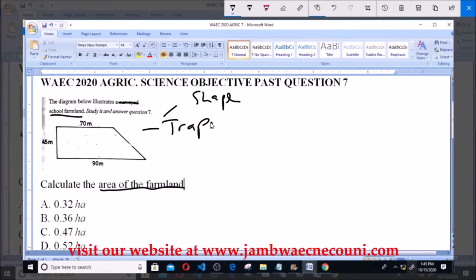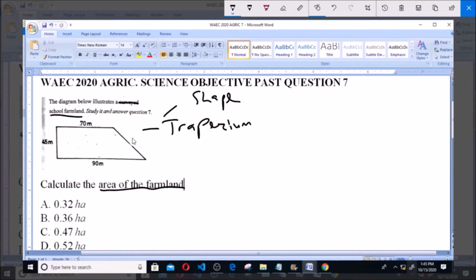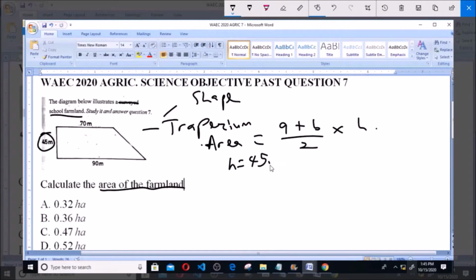So basically we are given the dimensions of the trapezium and we are asked to find the area. So we just apply the formula for calculating the area of a trapezium, and then we'll get our answer to this question. So area of a trapezium is equal to (a plus b) over 2 times h. Now this 45 meters is h, that is the height, representing the height of the figure. Now a is our 70 meters, b is 90 meters. So we apply those variables into the formula.